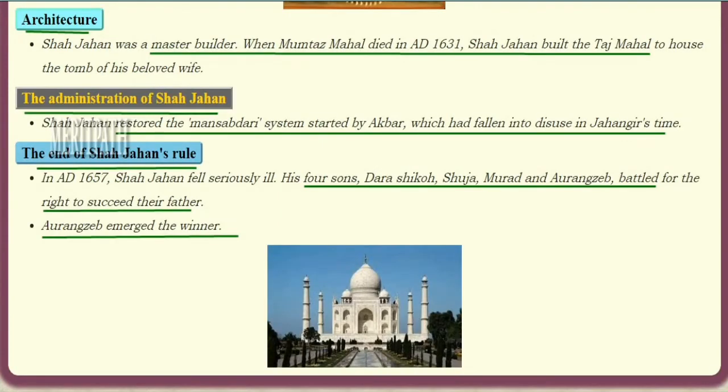How was the architecture? Shah Jahan was a master builder. So when Mumtaz Mahal died in AD 1631, Shah Jahan built the Taj Mahal to house the tomb of his beloved wife. How was the administration during the Shah Jahan period? He restored the Mansabdari system, which was started by Akbar and which had fallen into disuse in Jahangir's time. In AD 1657, Shah Jahan fell ill. His 4 sons were battling for the right to succeed their father, and Aurangzeb emerged as the winner. This is the Taj Mahal.